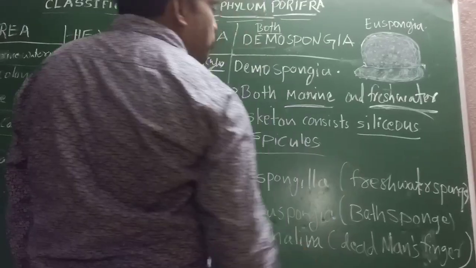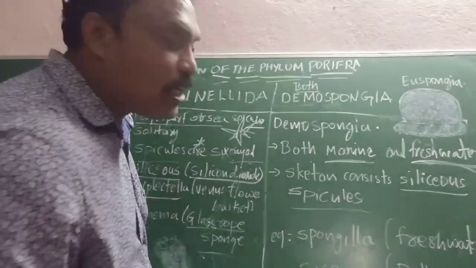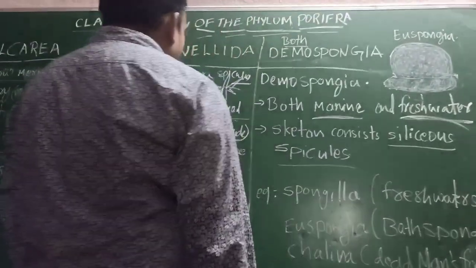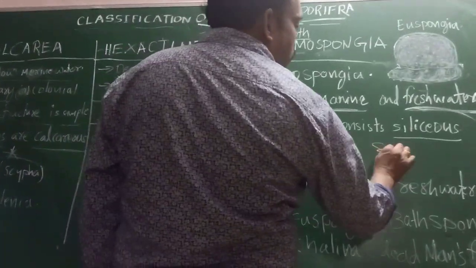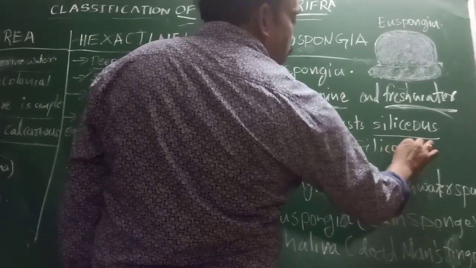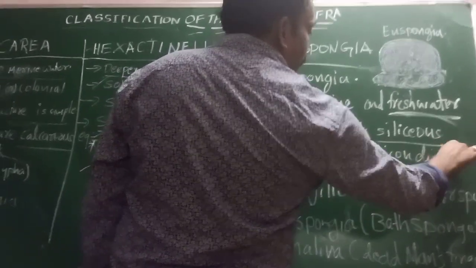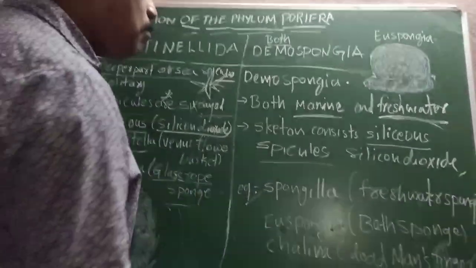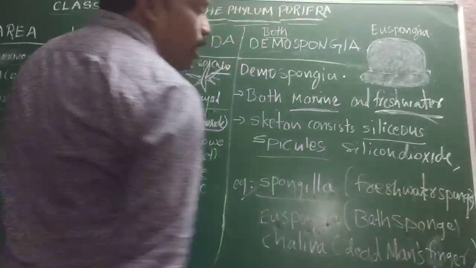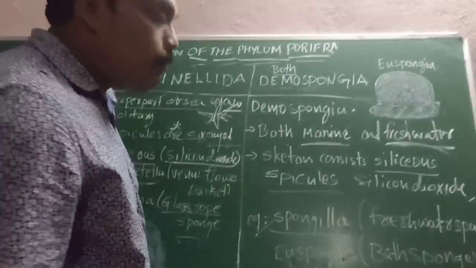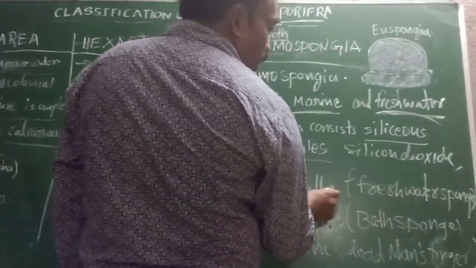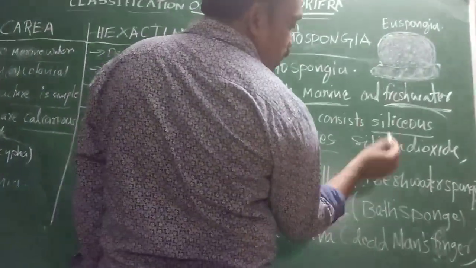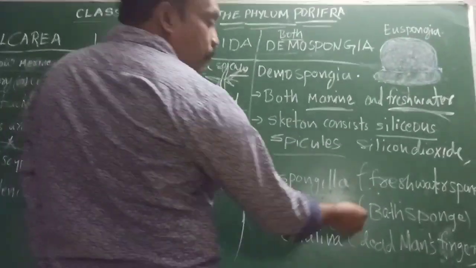Siliceous spicules. Already I told you the meaning of siliceous spicule. Siliceous means these are made up of silicon dioxide. What are the examples of Demospongiae? The very important example is Spongilla. Spongilla is called freshwater sponge. It is living in freshwater. What is the meaning of freshwater? It is not salt water. It is living in rivers, so we can call it freshwater.